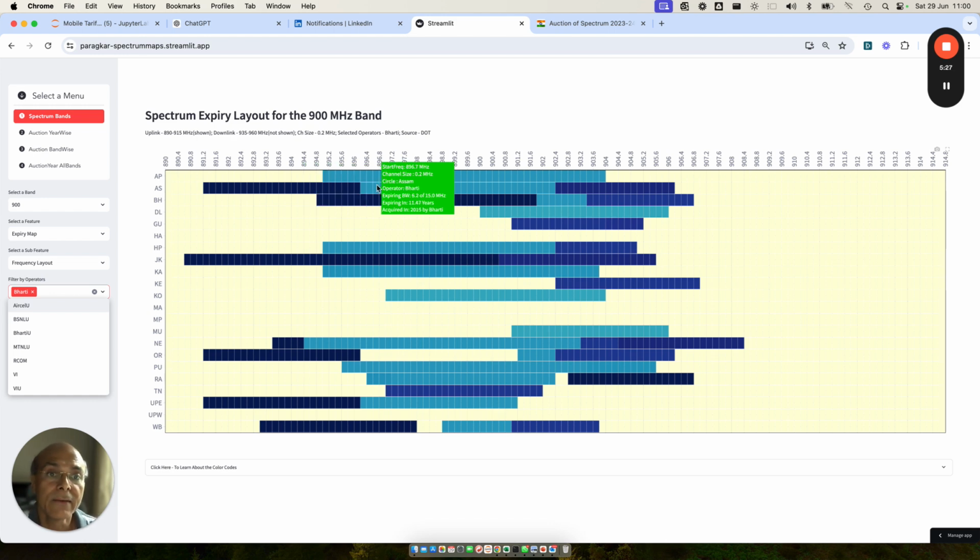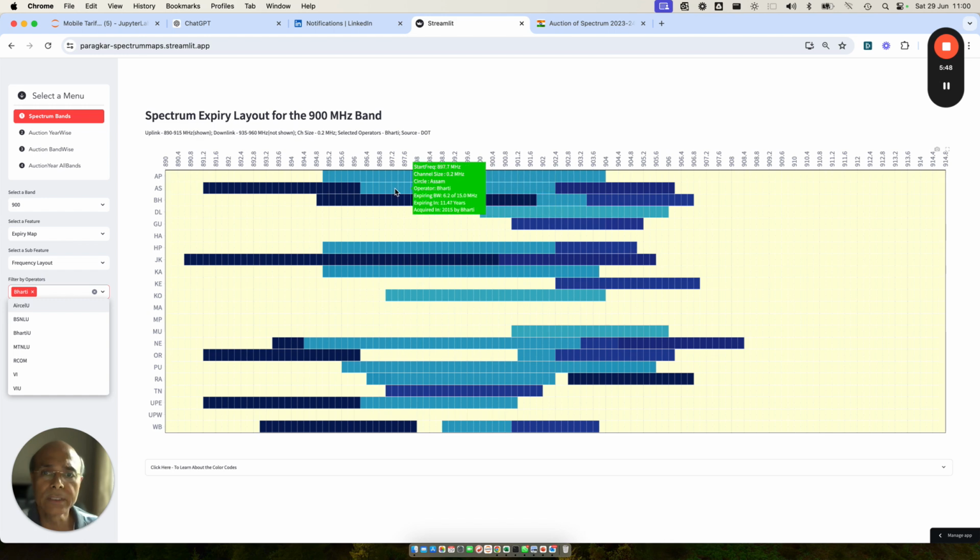And then we have 6.2 megahertz, which they acquired in 2015. It has around 11.47 years of life left. And then this 3.8 megahertz Bharti had acquired in 2022, and it has around 18.16 years of life left. So this is the kind of information that you can get in this tool.